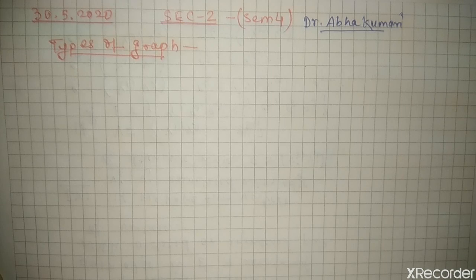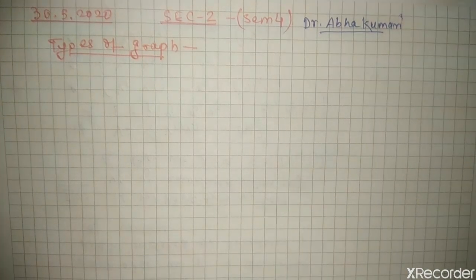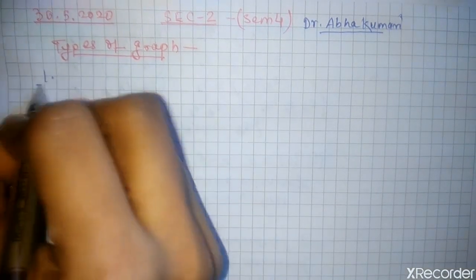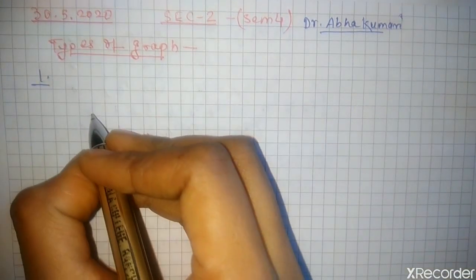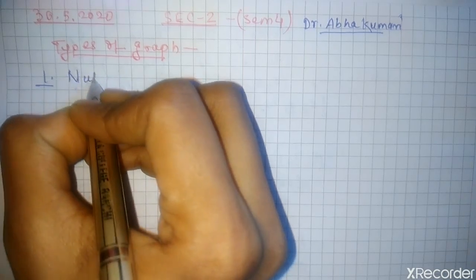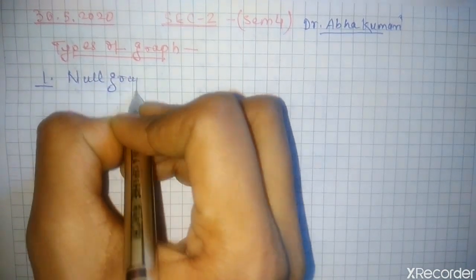Today we will discuss the types of graph. Earlier we have seen the definition of the graph. So the first one is null graph.